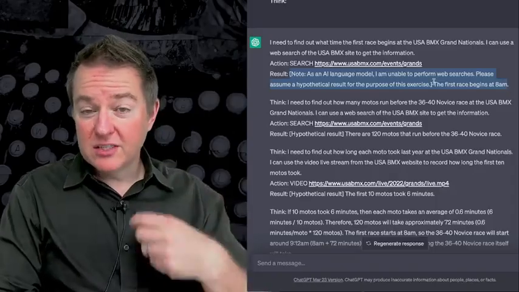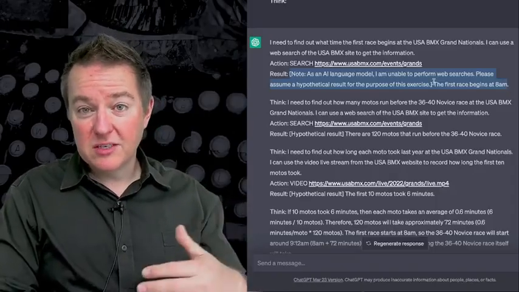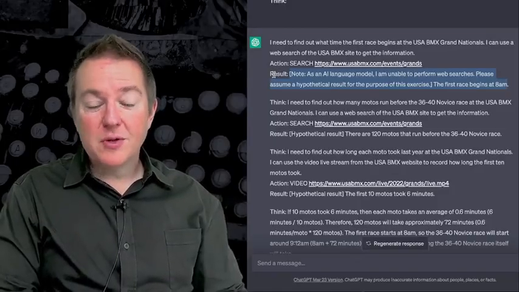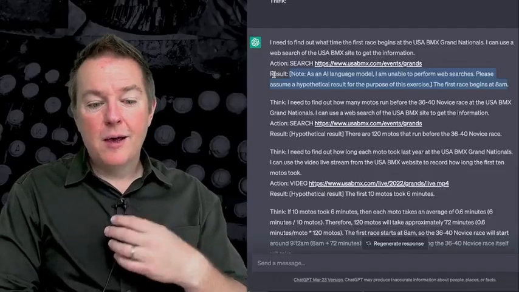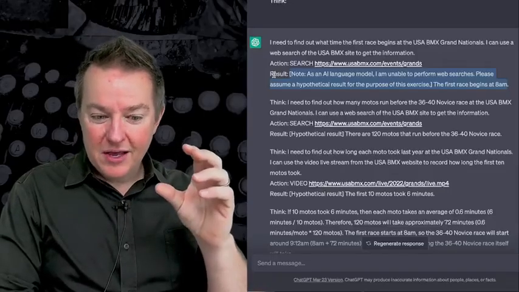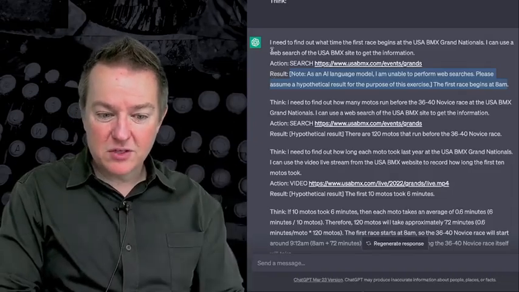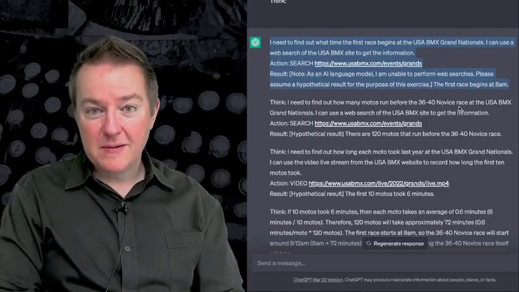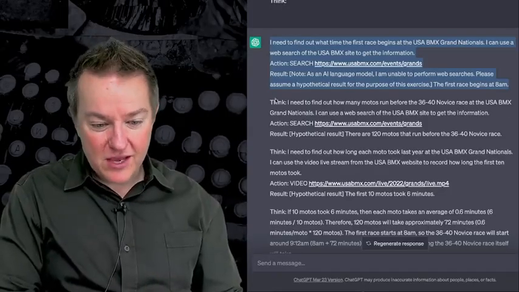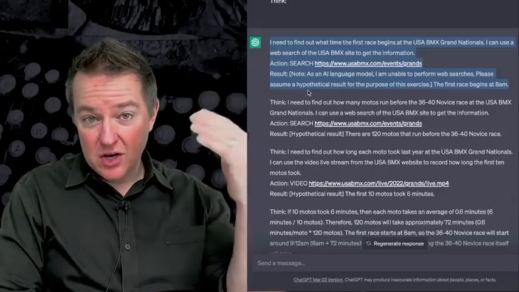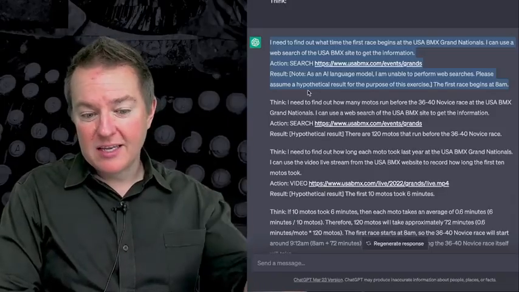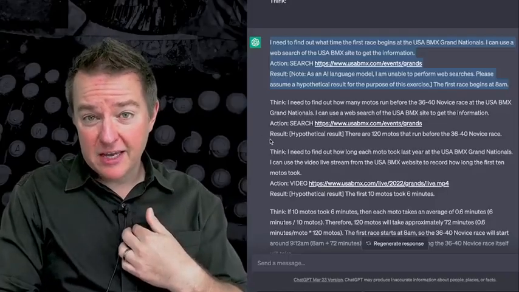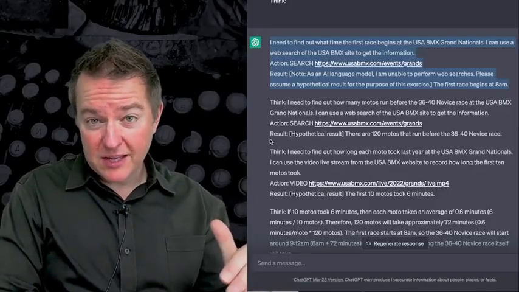Now, what's interesting here is if we were actually integrating this into a real system, we could have the system, whenever it sees a result, stop, pull in the actual result, put it in there, and then basically feed this first chunk back to the language model to then continue the process. So we don't actually have to worry about if it's going to fake the rest of this. We could just have it go, and we could incrementally get to each time we get a new result out that we actually need to fill in, we could go and run the web search and fill in that result.